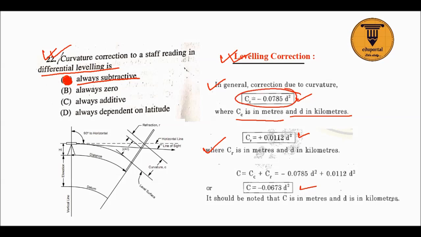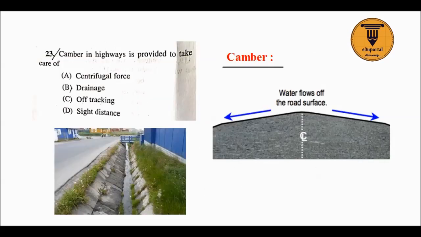Option A is correct. Next question is camber in the highway is provided to, look, water flows there and then flows through the drain. Okay, so this is drainage. So camber is provided to take care of drainage. So option B is the right answer.